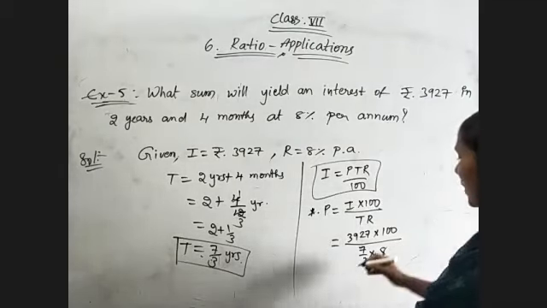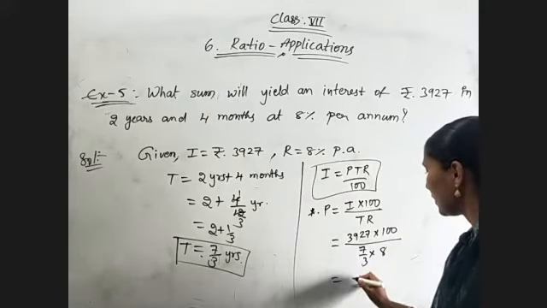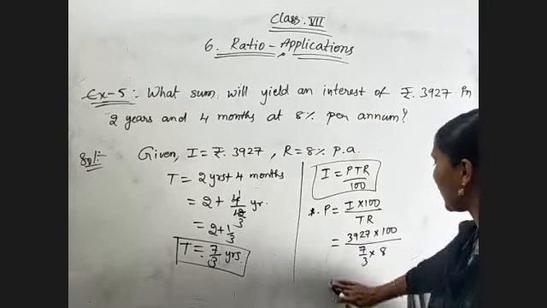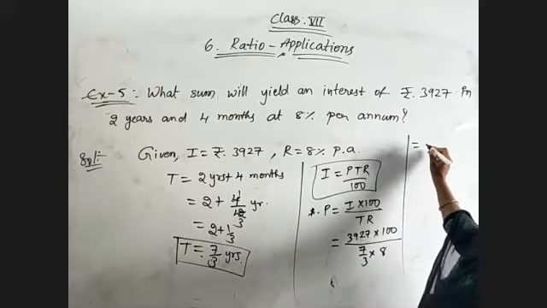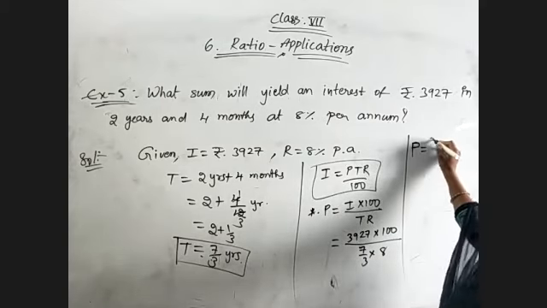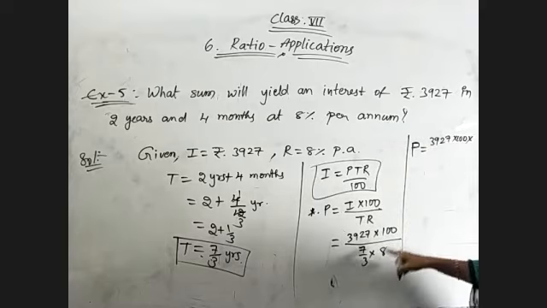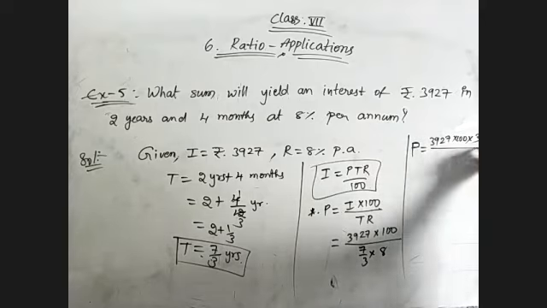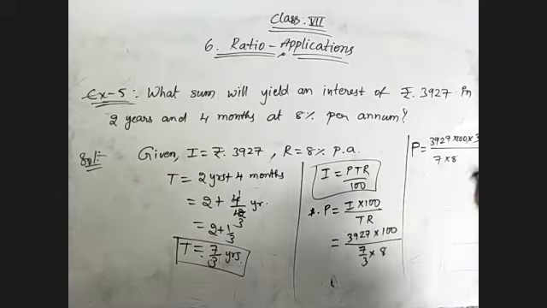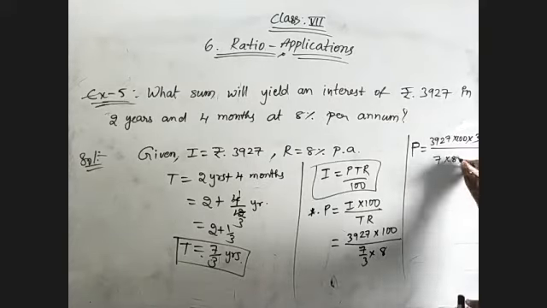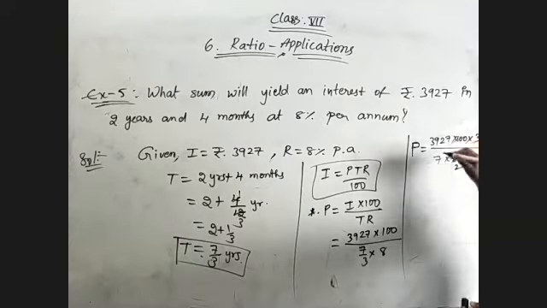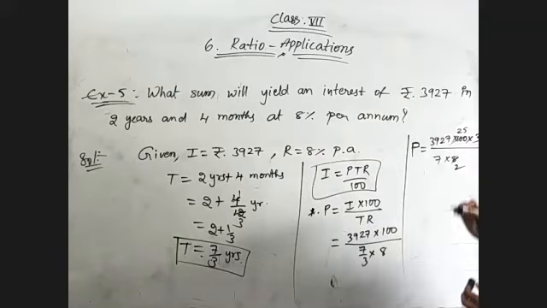Then do the simplifications. What will we get? Here I am writing P equal to 3,927 into 100 into this 3 also will come into the numerator, by 7 into 8. So 4 2s are 8, 4 25s are 100.